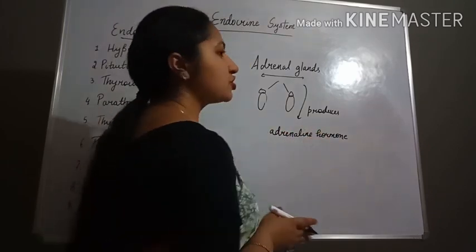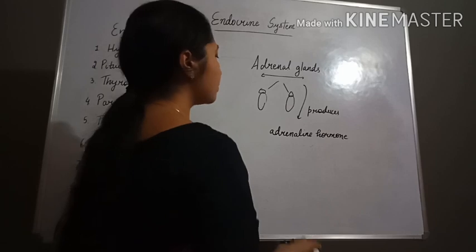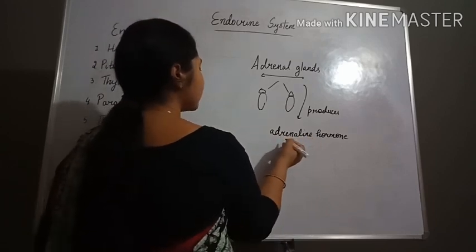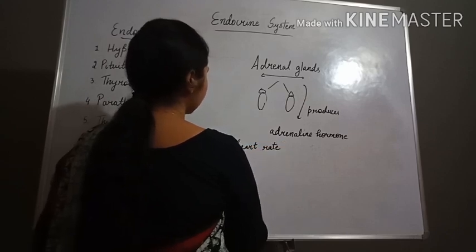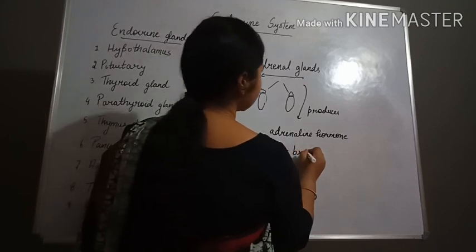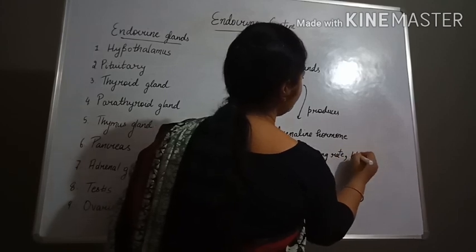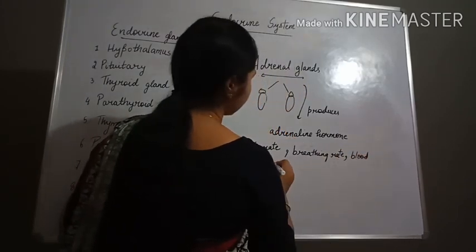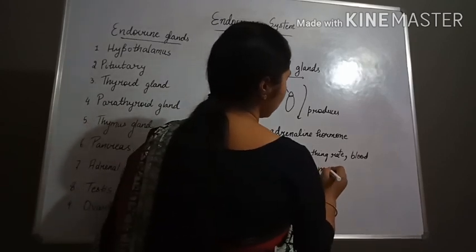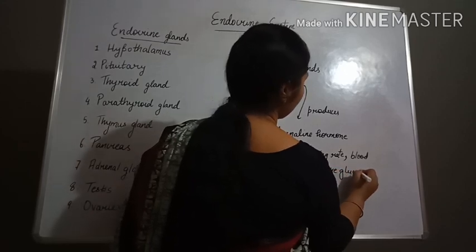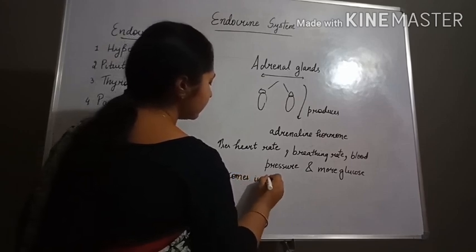In a situation of danger, fear, excitement, happiness, when adrenaline is produced, the heart rate increases, the breathing rate increases, the blood pressure increases, and more glucose comes into the blood.